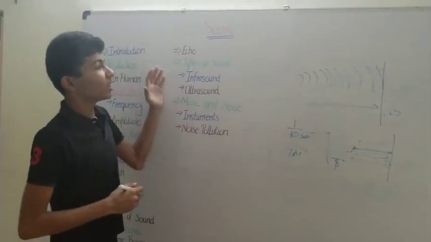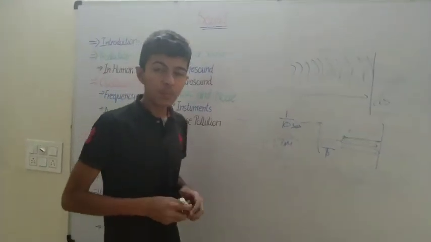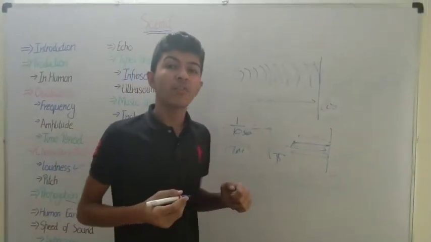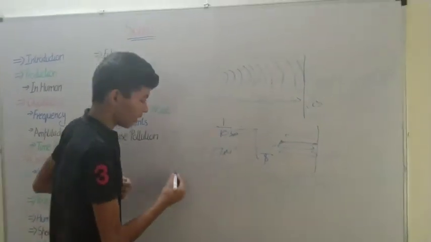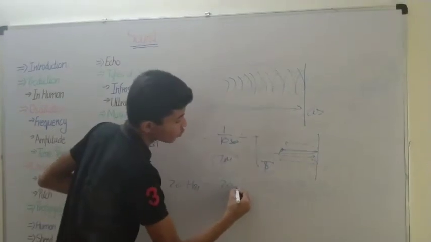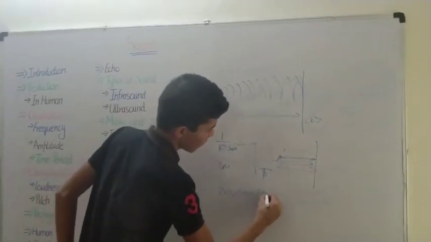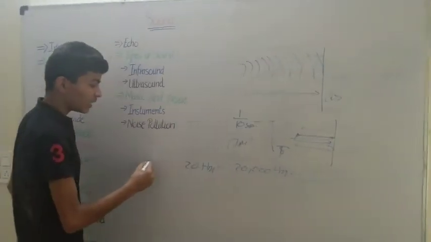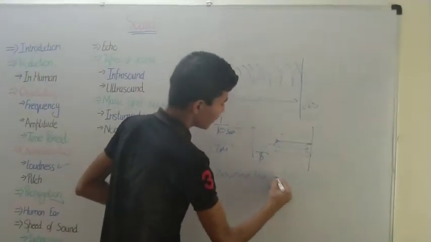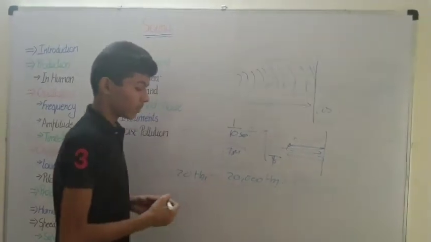So now let's learn about the different types of sounds. A typical human hears sound between the frequencies of 20 hertz and 20,000 hertz. We cannot hear any sound lower than 20 hertz or higher than 20,000 hertz.